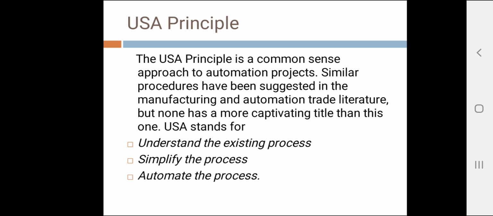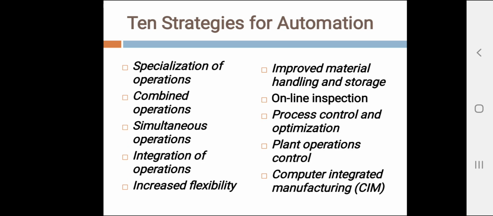There we need to apply 10 different strategies. If automation seems a feasible solution to improving productivity, quality and other measures of performance, then these 10 different strategies provide a roadmap to search for these improvements.